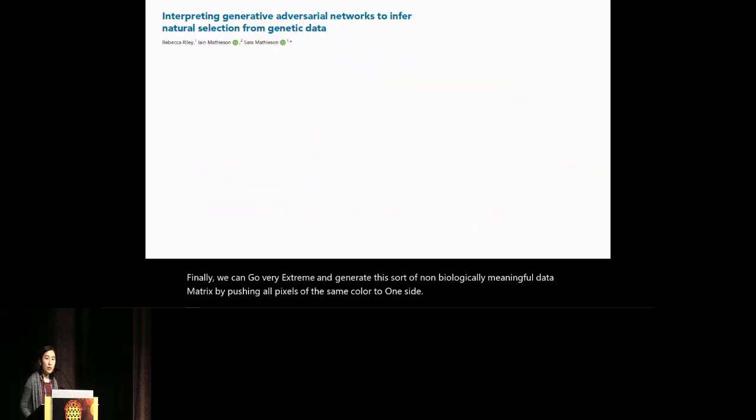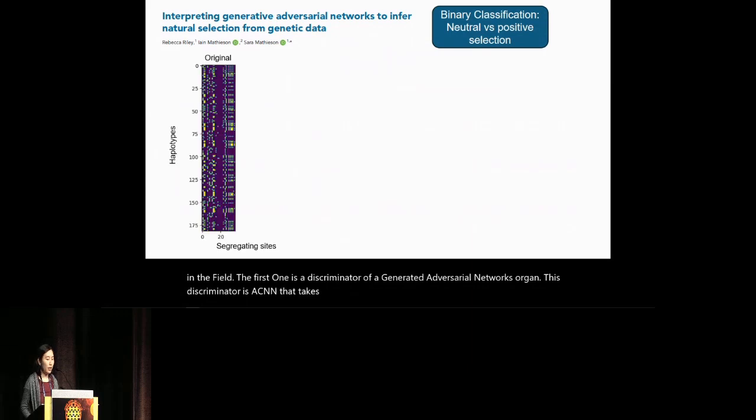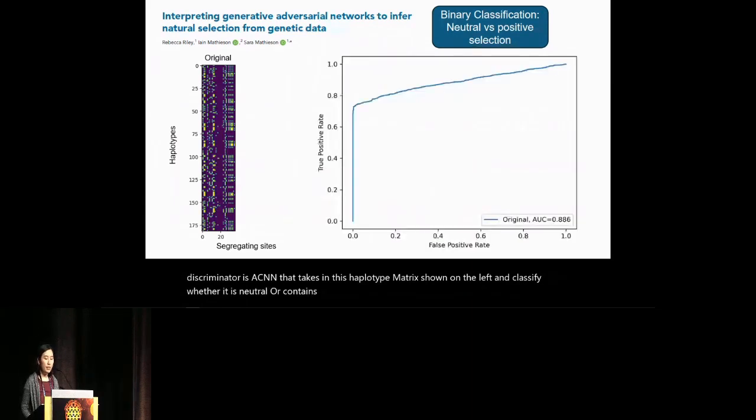Now I will show the results of applying these shuffled test data to 3 previously published CNNs in the field. The first one is a discriminator of a generative adversarial network, or GAN. This discriminator is a CNN that takes in this haplotype matrix shown on the left and classifies whether it is neutral or contains a signature of positive selection. And the performance here is measured by a ROC curve and the area under the curve value. As shown here are the reproduced results from the original study.